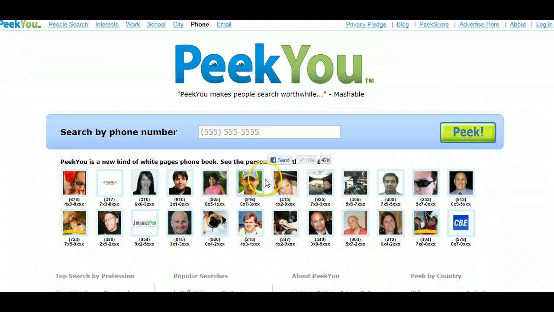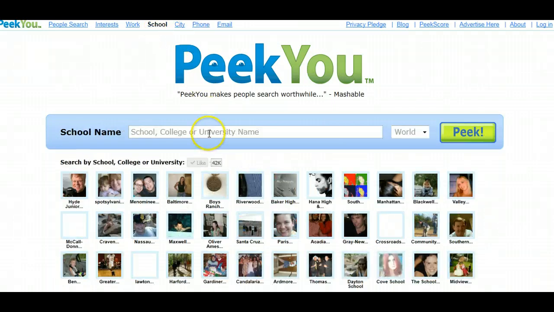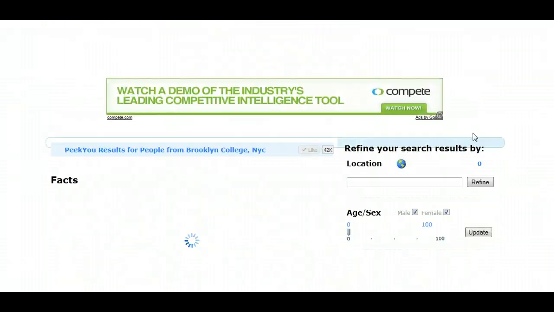You can even use PeekYou to look at phone numbers, and you can look at schools, for example Brooklyn College, New York City. All right, let's see what it has to say about that.